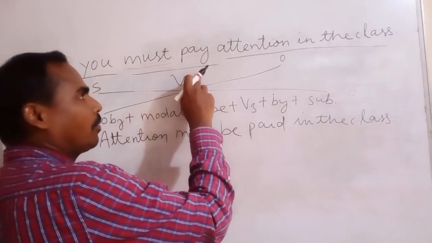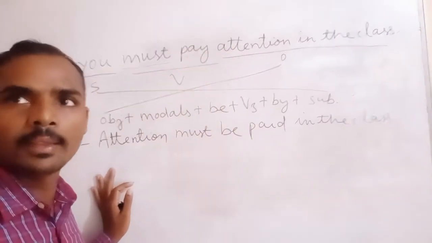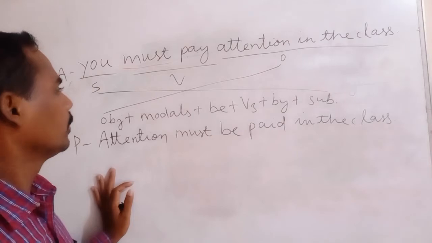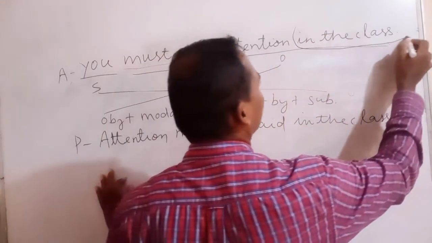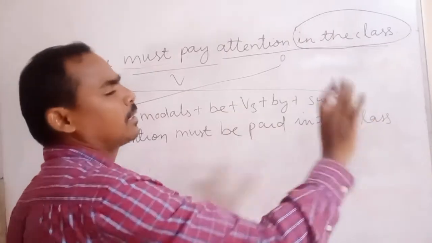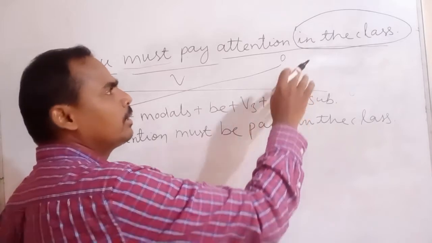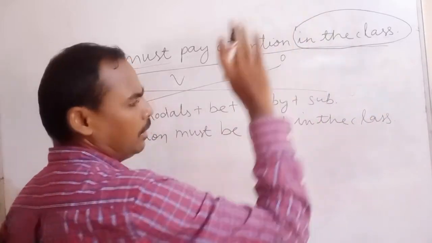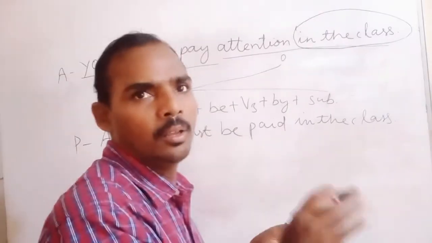After the main verb comes the object. Here attention is the object, and in the class is not the object. You can write words like yesterday or tomorrow in the last. You can write it in the last. So the answer is: attention must be paid in the class.